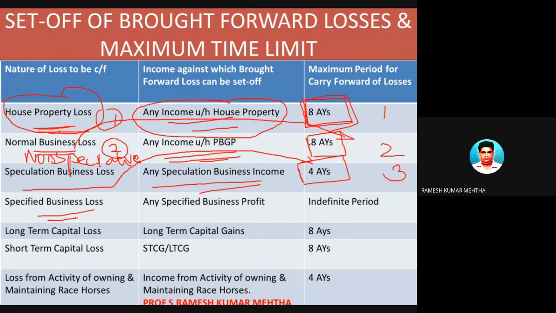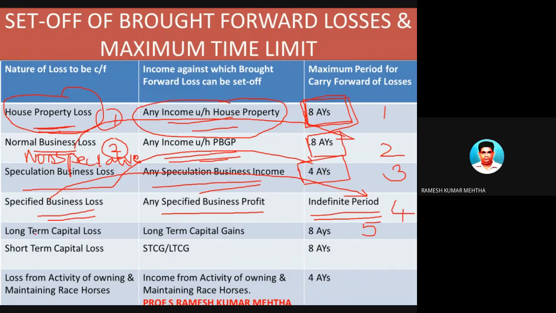Next one is specified business losses. There are some specified businesses which are specified under the Income Tax Act, and they enjoy some privileges. If these specified businesses sustain some losses in a previous year, then they can be carried forward and set off in the subsequent assessment years, for an indefinite period of time till all the losses are set off. And this loss can be set off against similar type of specified business profit, that is the same source. Next one. This is the fourth one, and this is the fifth one.